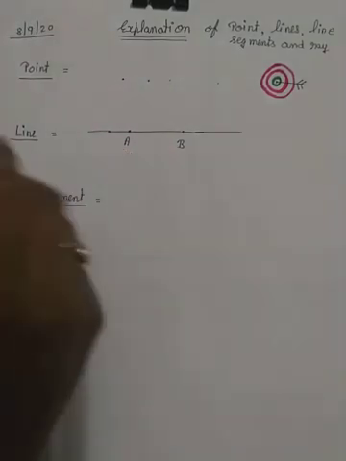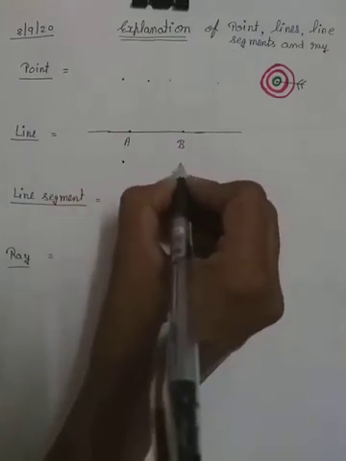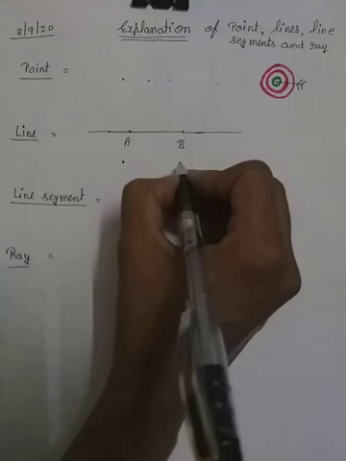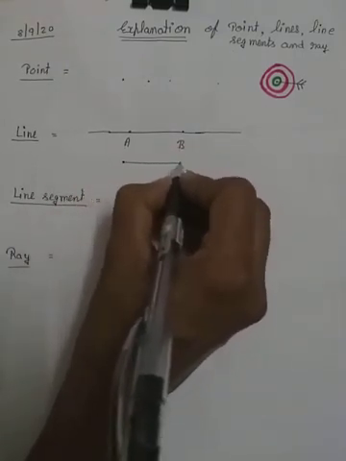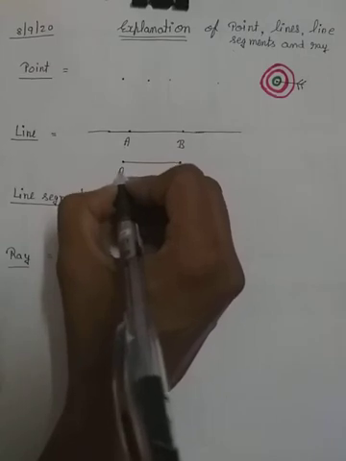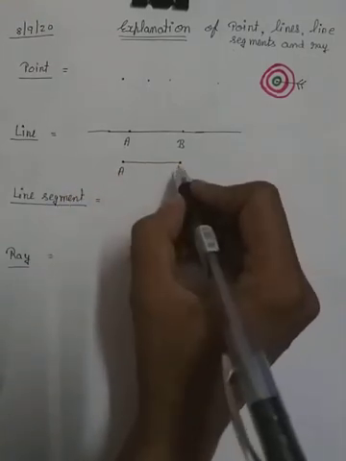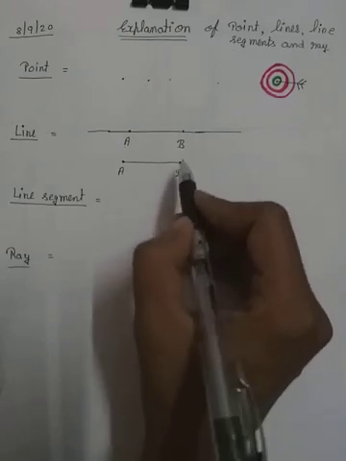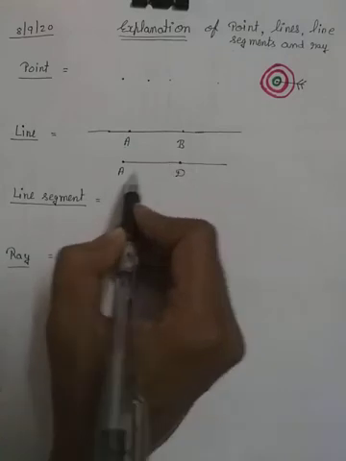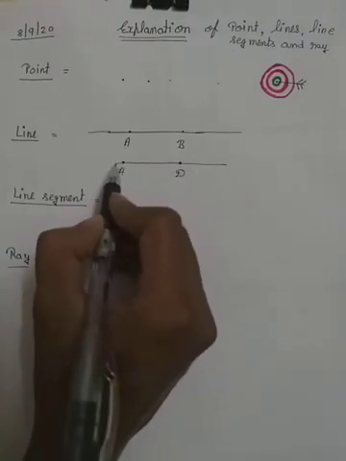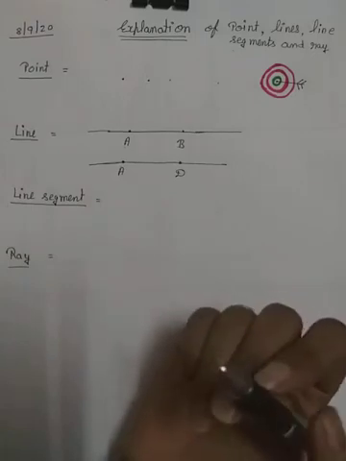In a line we can extend both points. We are drawing a line, but this line can be extended, means बढ़ाना. दोनों points से हम इसको बढ़ा सकते हैं. Okay, we can extend a line.